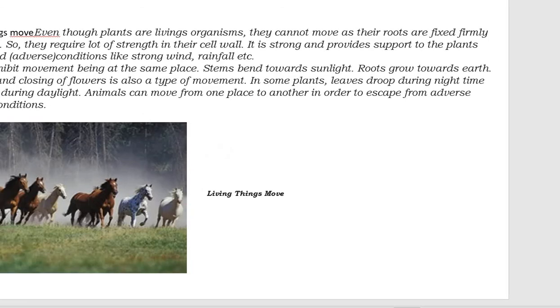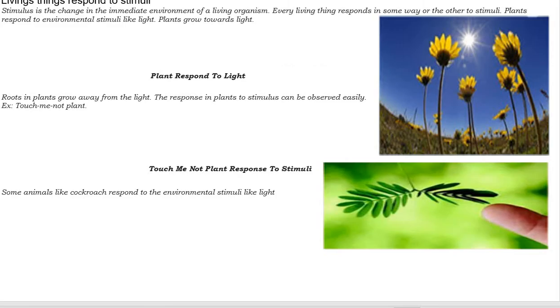Whereas all living organisms move from one place to another, plants can't move. And in plants we have certain responses also. Plants also respond to stimuli, like the sunflower. In the presence of the sun it will move where the sun moves. And in the do-not-touch-me plant, if we touch the leaves, it will shrink.